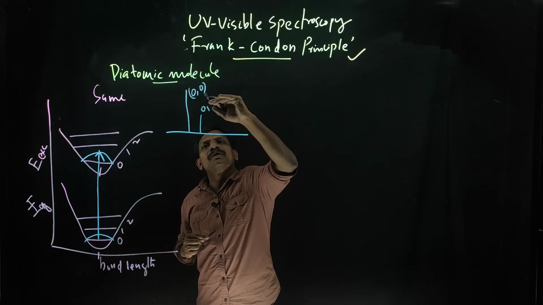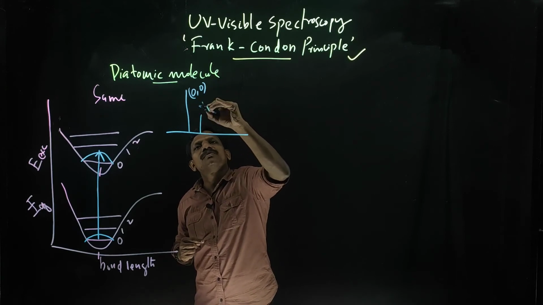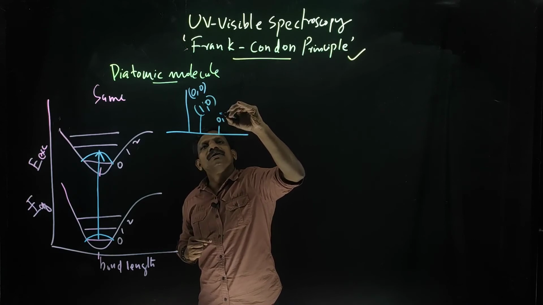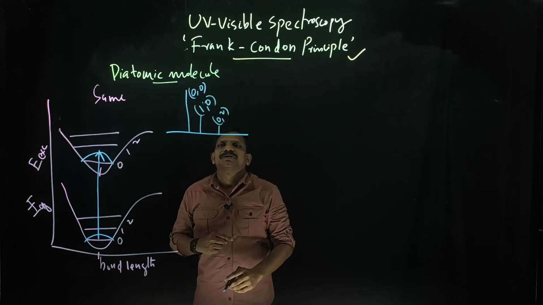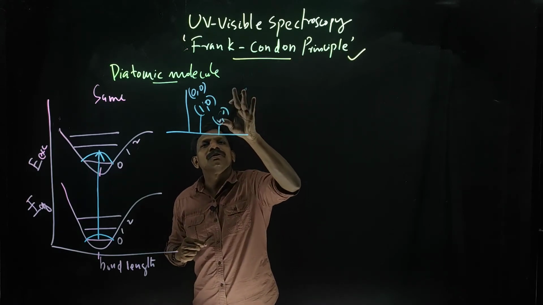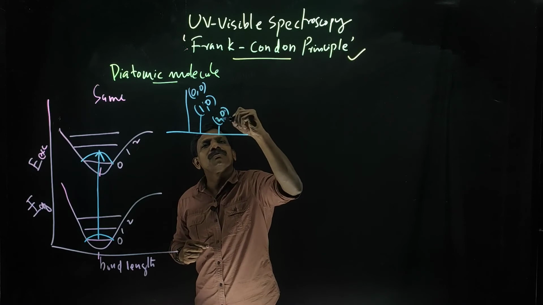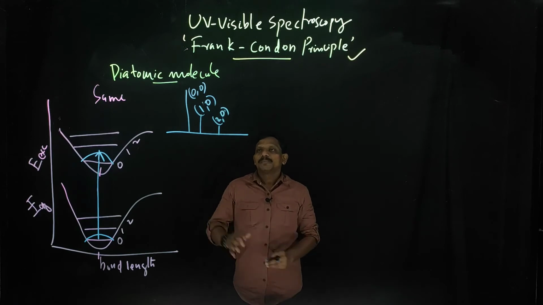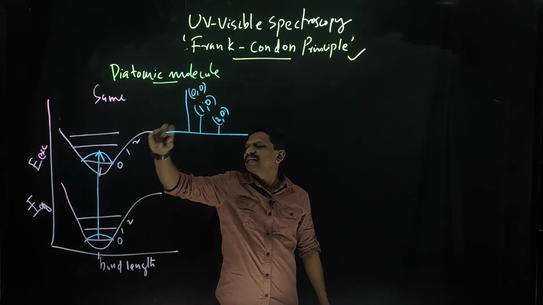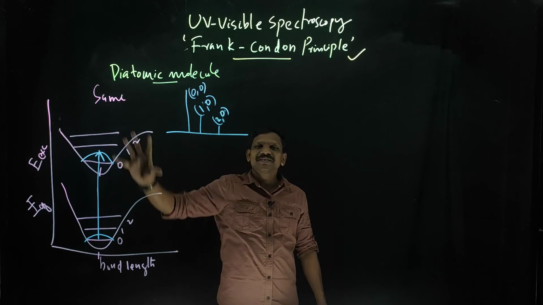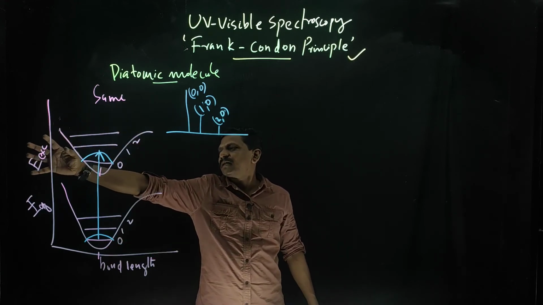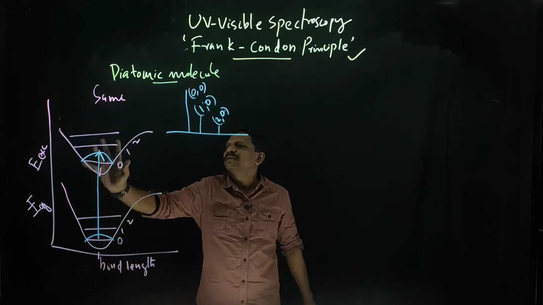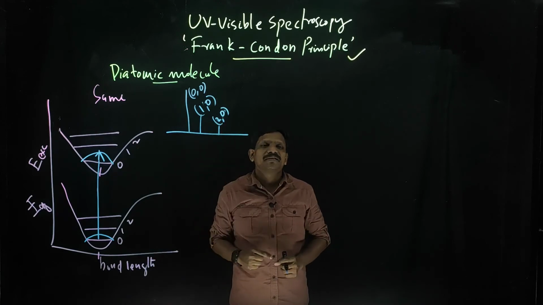So 0 to 1 is actually represented like this, 1 0. In 1 0, first we write the excited state, and second we write the ground state. So you will get 1 0 and 2 0. The most intense line is 0 to 0. If the internuclear distance is the same, that means the excited electronic state is similar to the ground state, and you can expect the same 0 to 0 as the intense line.